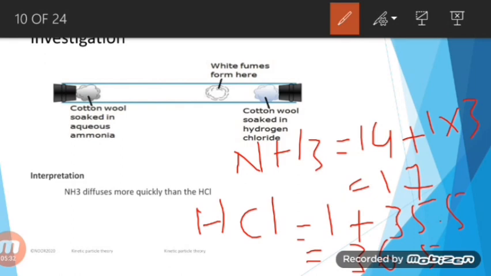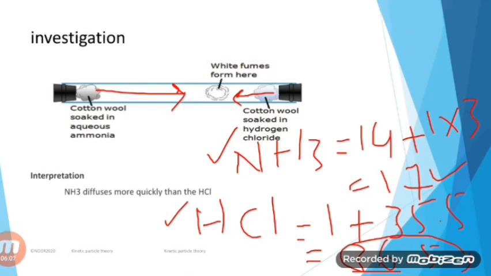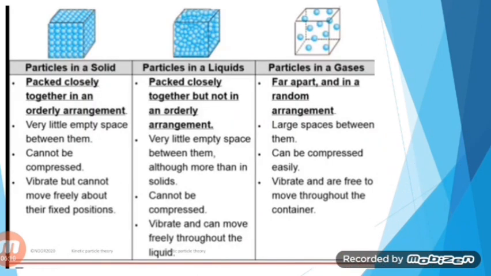If we look at the molecular weight of both molecules, you can see that HCl is heavier than ammonia, because it is twice as heavy as ammonia. So that's why the molecules of HCl will diffuse very slowly, because their molecular weight is very high. They are heavier than ammonia, whereas ammonia particles will move very fast, because their molecular weight is less. So hence it's proved that molecular mass is inversely proportional to the rate of diffusion.